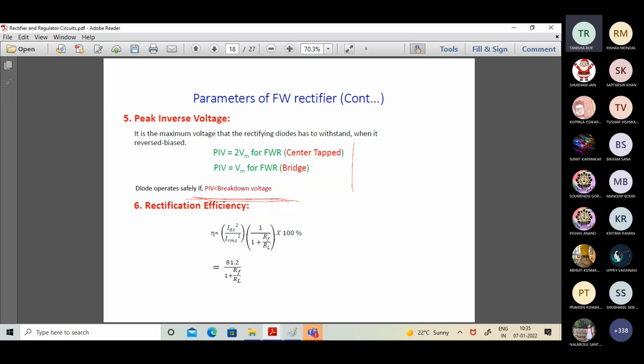And lastly, getting into the rectification efficiency for full wave rectifiers, just putting the equation into the context, that is the value of eta, which we have done earlier in the context of half wave. The ultimate outcome shows around 81% rectification. It was around 40% in the context of half wave. Here it is around 81%, almost double. Yes, 40.6, so it's double.